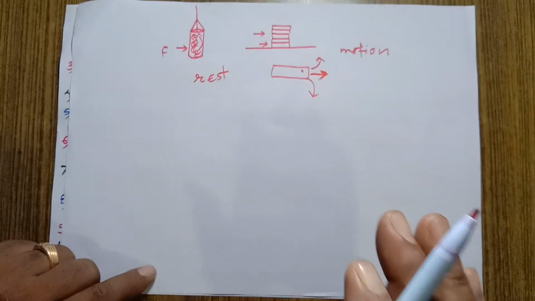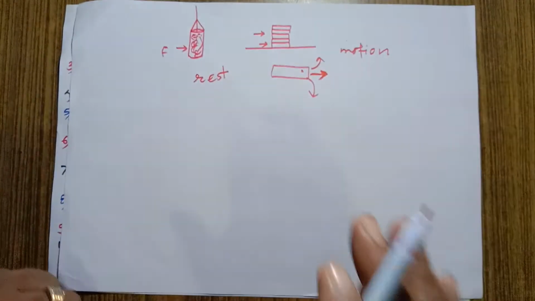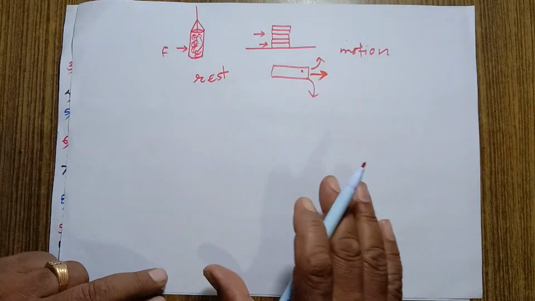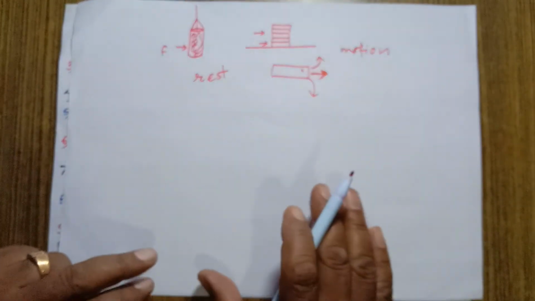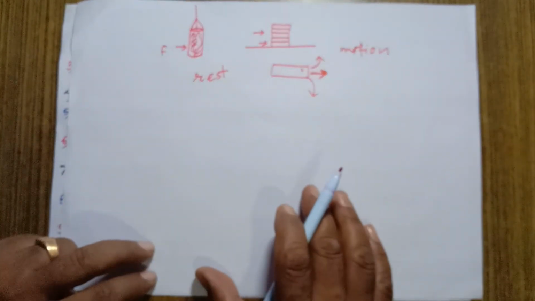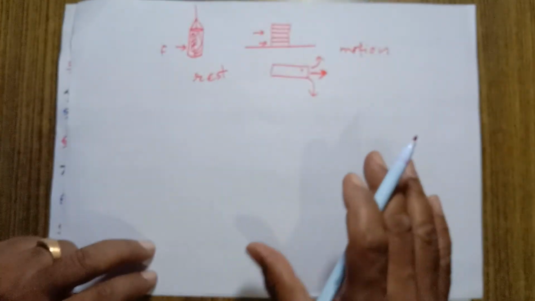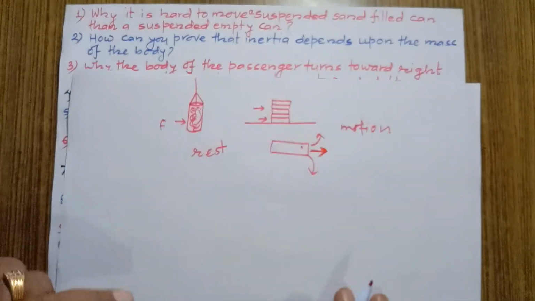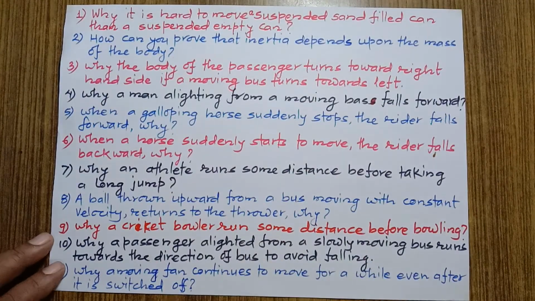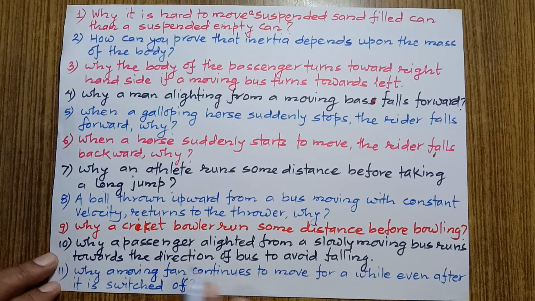Otherwise, his feet come to rest when he lands on the ground, and the upper part continues its motion according to Newton's first law of motion, and he will fall forward. That's why, to prevent falling forward, he will run a few steps in the same direction.